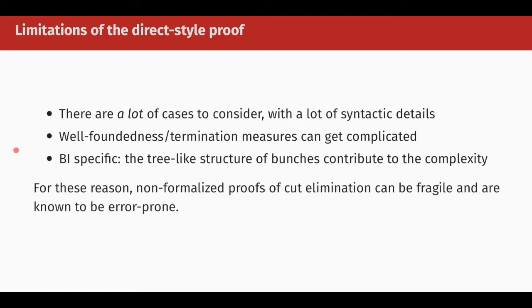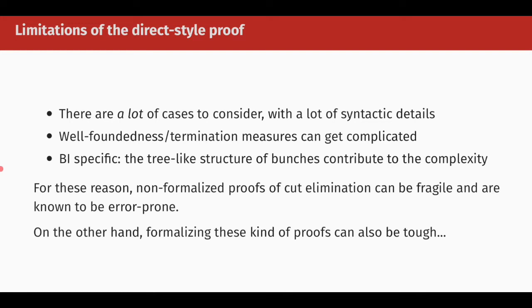All of this significantly contributes to the complexity. Because of these factors, non-formalized proofs of cut elimination found in the literature can be quite fragile and known to be error-prone. In fact, for some of the logics, formalized proofs of cut elimination uncovered a number of errors or mistakes in the original pen and paper proofs. Nonetheless, formalizing this kind of proof directly can be quite tough. The sheer number of cases and syntactic complexities makes it tedious and laborious. Complicated terminating measures add additional friction, at least in proof assistants like Coq, which are more geared towards things like structural induction and structural recursion.